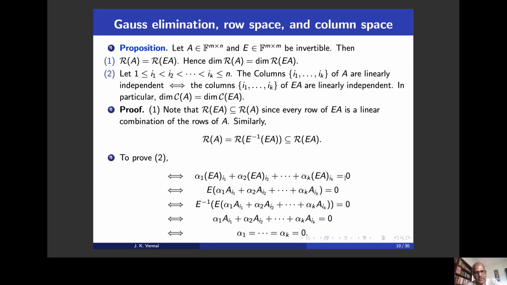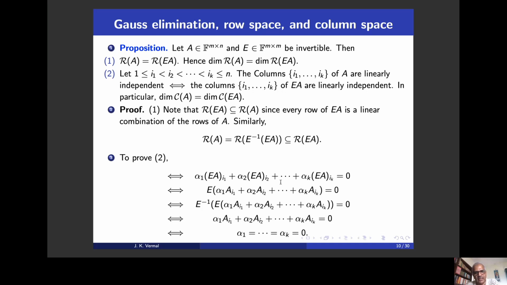Now this equation is true if and only if the second equation holds, where I push alpha 1, alpha 2, alpha k inside: E times alpha 1 A_i1, alpha 2 A_i2, alpha k A_ik equals 0. Now E is an invertible matrix, so I can multiply by its inverse and get alpha 1 A_i1 plus alpha 2 A_i2 plus alpha k A_ik equal to 0. But A_i1, A_i2, A_ik are linearly independent if and only if all these alphas are equal to 0.